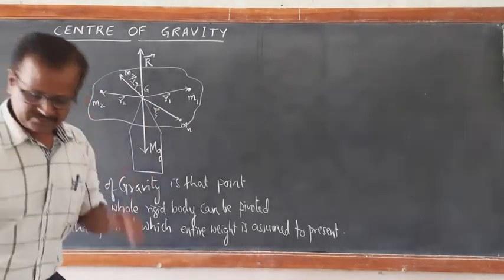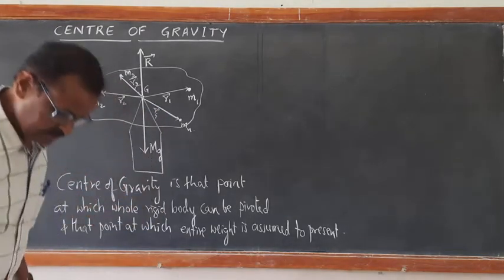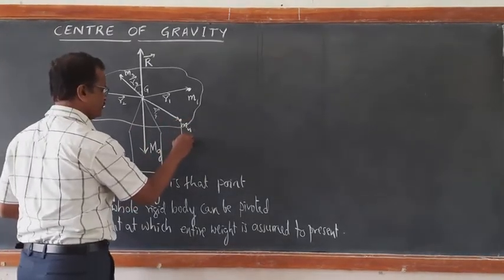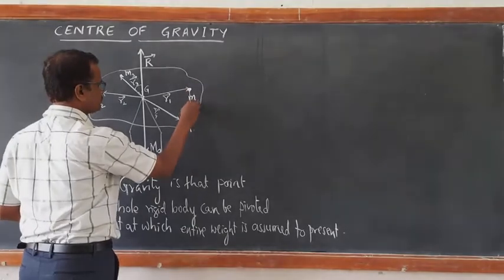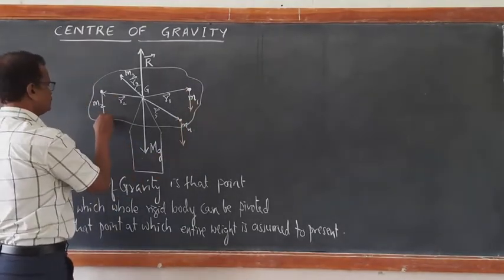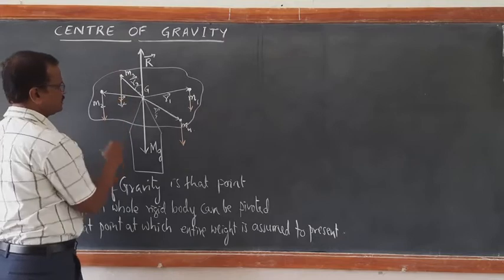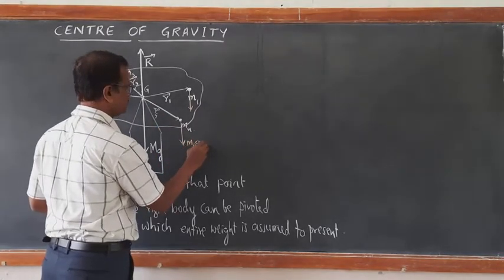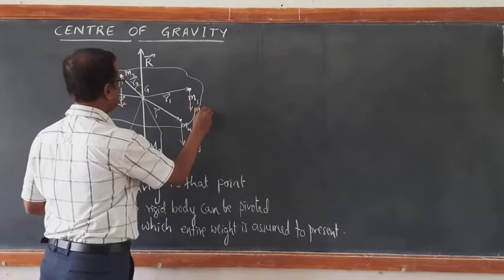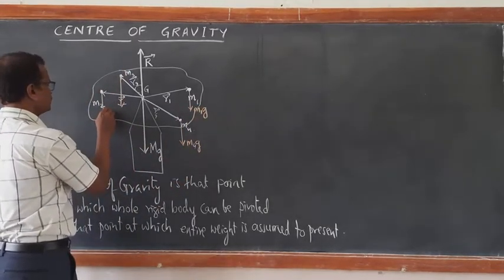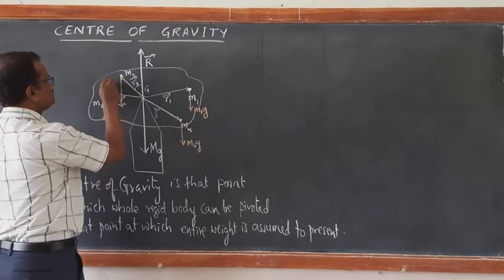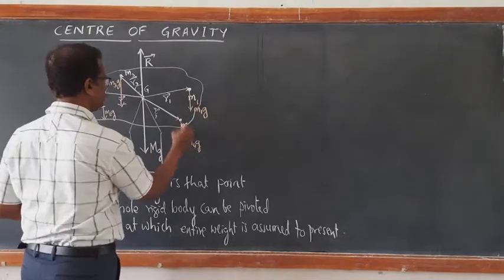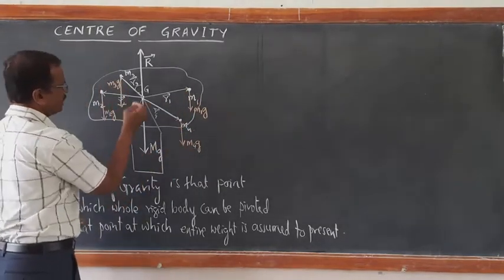So at all the points, if you observe, the acceleration due to gravity will always be acting vertically downwards. So these vertical downward directions which I am showing, they represent the weights M1G, M2G, M3G, M4G, like that.